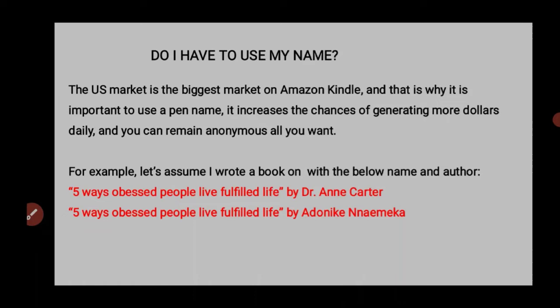So, for example, let's assume I wrote a book with the below name and author: 5 Ways Obese People Live a Fulfilled Life. This is a topic I haven't written on. I don't know how profitable it is. I've not researched it, but it's looking like something good. When I was preparing for this masterclass, I was looking at it and wondering where this inspiration is coming from, right? So, 5 Ways Obese People Live by Dr. Ann Carter. And then you say 5 Ways Obese People Live a Fulfilled Life by Adonike Sylvester. Well, Adonike is my surname, and Nemeka is my Igbo name, my local name.